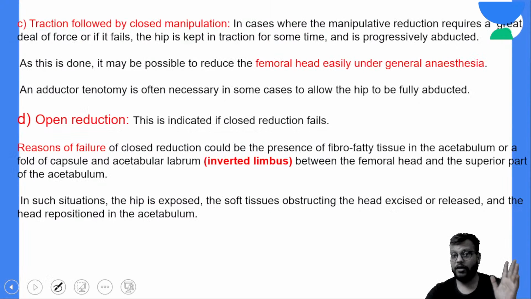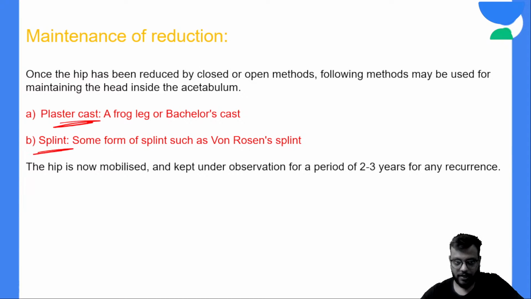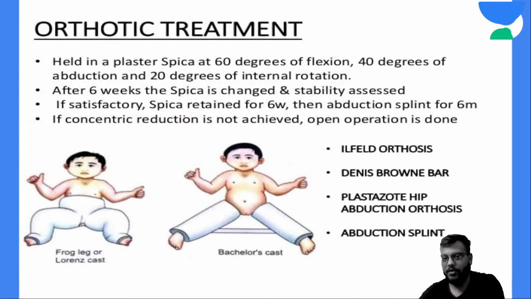Okay, and open reduction failure and inverted limbus, अगर है, ये सारी चीज़ें, it is very easy. I have already told you. Now maintenance of the reduction. Maintenance you can do in the form of cast or the splint. In splint there will be Von Rosen splint, and in cast there will be frog or Bachelor's and the Lawrence cast. Okay, the images are here.